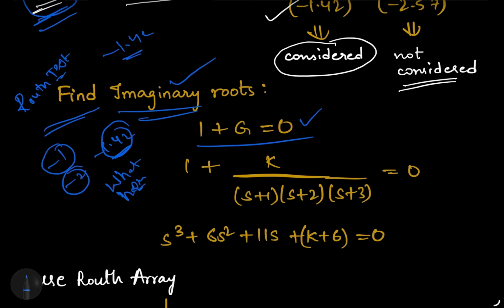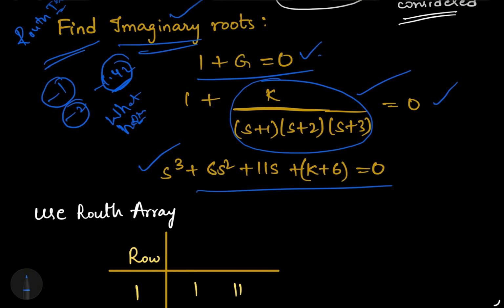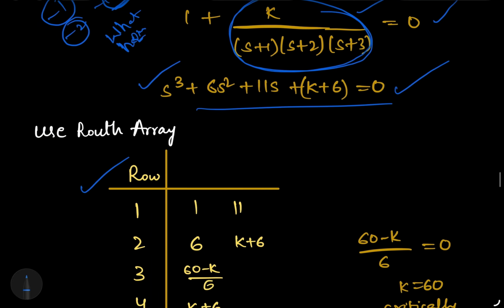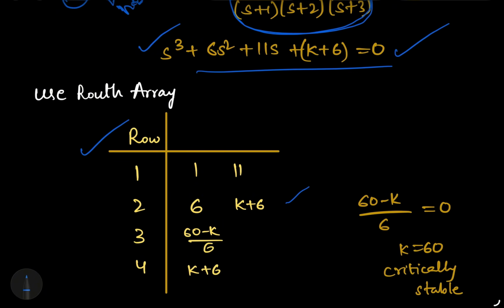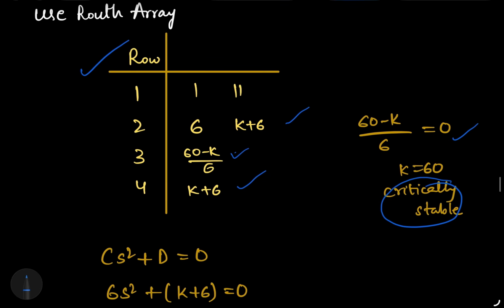Now we have the characteristic equation, and we know the G value from the derivation, right? We substitute all the values here, make it equal to 0, and solve this equation. This is the characteristic equation we are getting based on our block diagram. Then make a Routh array table with even and odd coefficients, and find out B1, B2 and C1, C2. Then make it equal to 0, and we get K equal to 60. So this is critically stable.